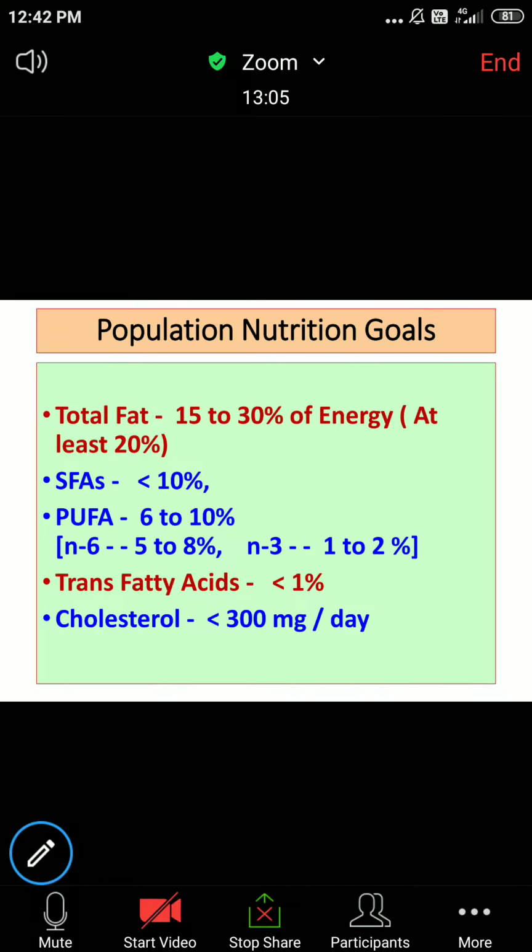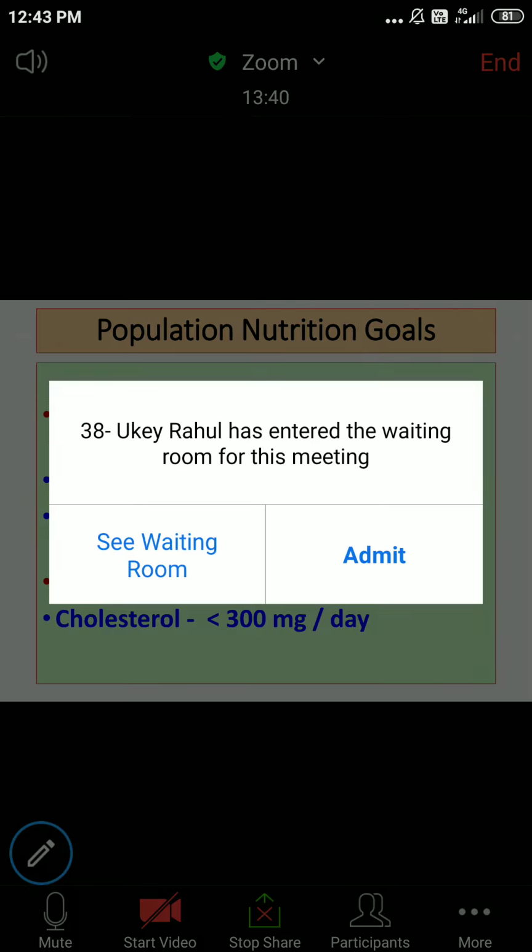So, what are the population nutrition goals which are suggested by this expert group? These goals include total fat. Total fat in our diet should provide 15 to 30% of energy, or at least it should provide 20% of energy. So whatever diet we consume, 15 to 30% of energy we should get from fats. These are total fats.